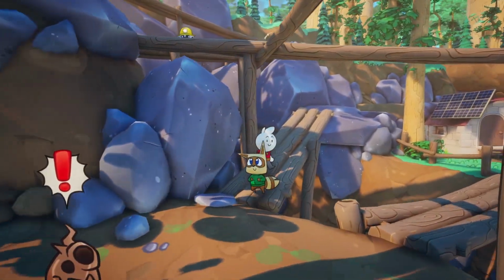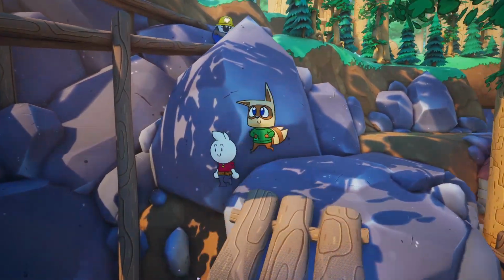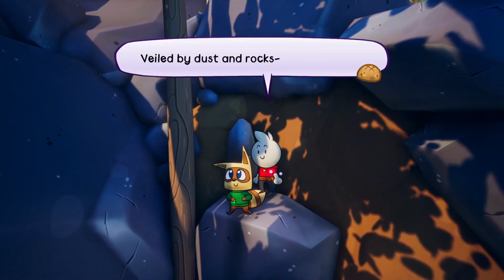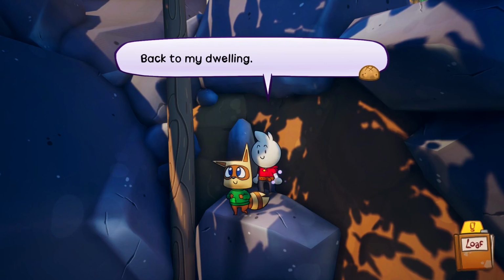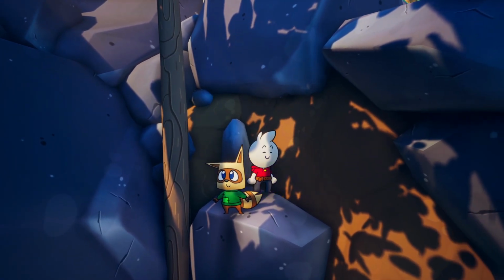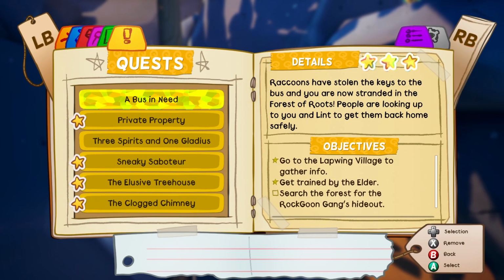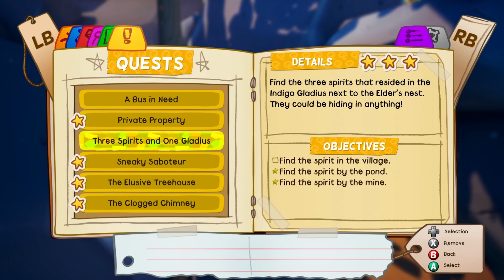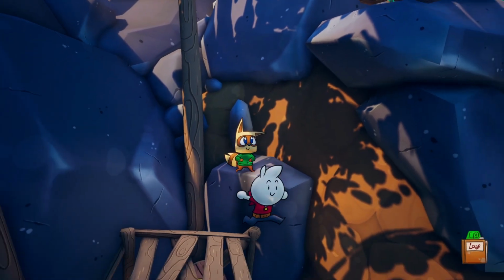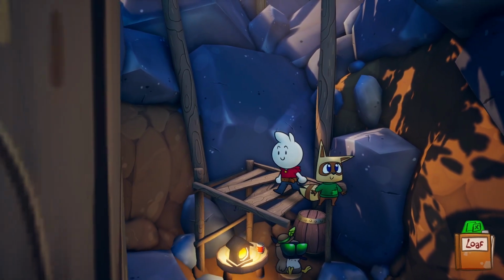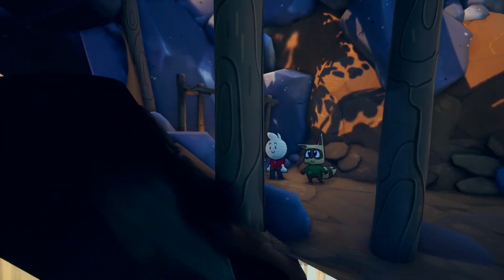Oh, and there's actually something over here, so let's go check this out. Veiled by dust and rocks. Day and night, I see them work. Back to my dwelling. Alright, cool. So now we have to find the spirit in the village. I'm not exactly sure I know where that is at the moment. Excuse me. Oh, goodness.